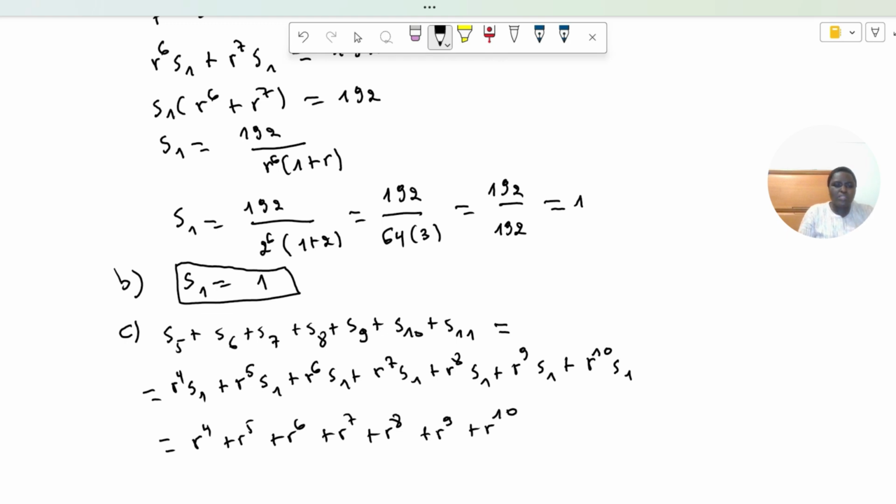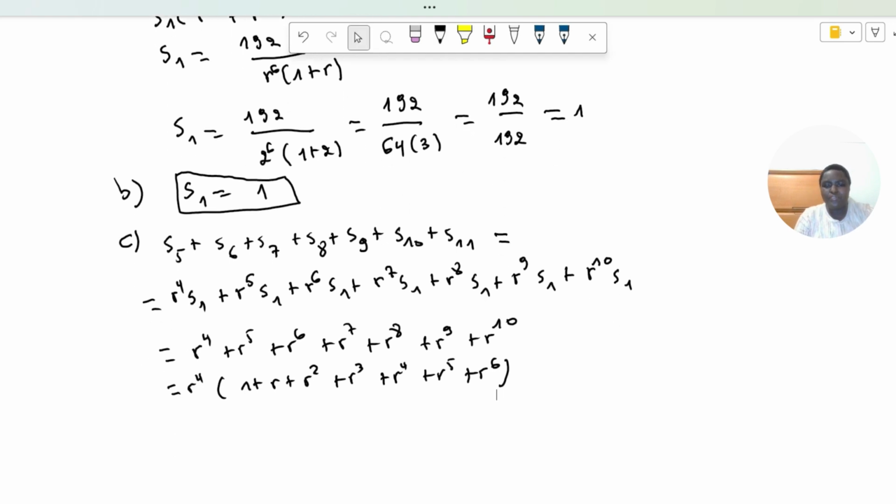Yes, so this is equal to R power 4 times 1 plus R plus R squared plus R power 3 plus R power 4 plus R power 5 plus R power 6, like this. And finally, R is equal to 2.